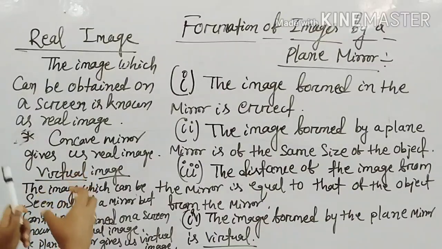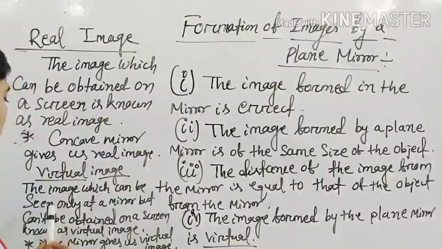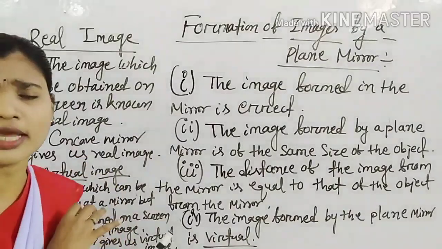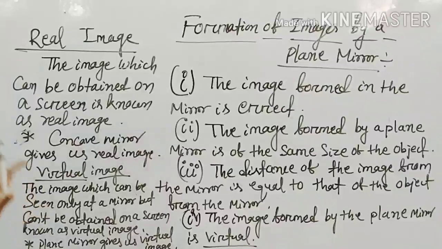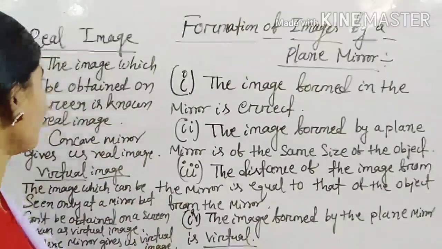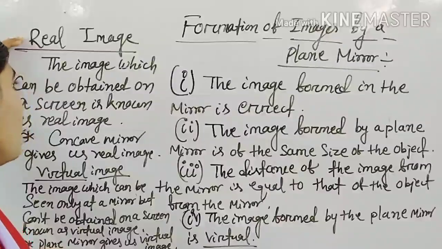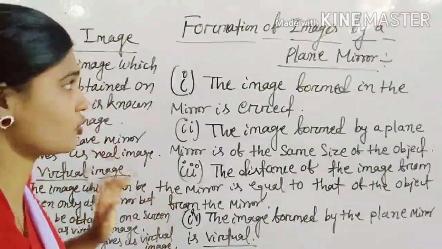So the image which can be seen only in a mirror but cannot be obtained on a screen is known as virtual image, and the image which can be obtained on a screen is known as real image. The image formed in a concave mirror is a real image, but the image formed in a plane mirror is a virtual image.